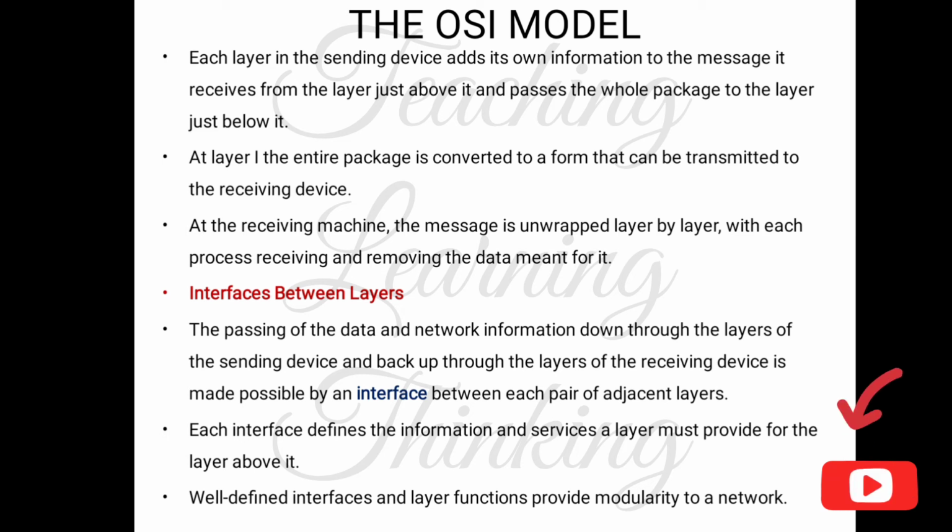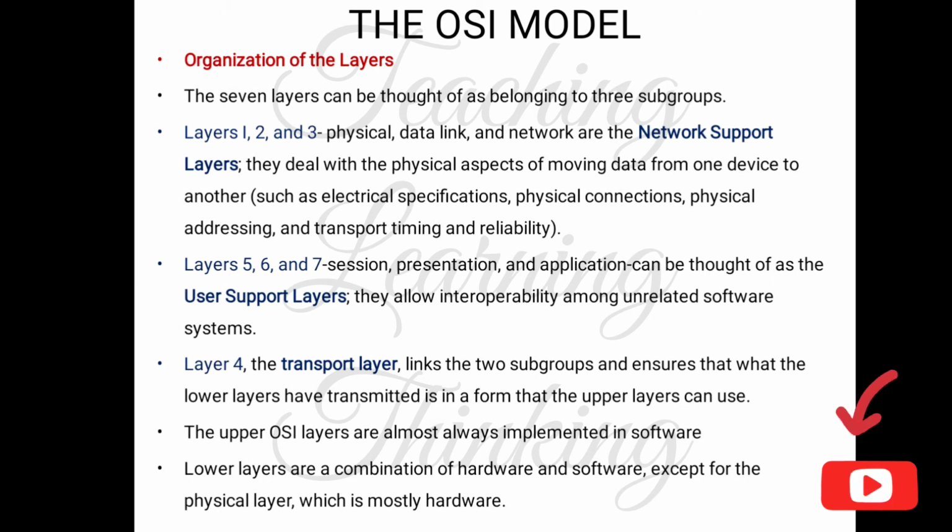So well-defined interfaces and layer functions provide modularity to a network. And that's all about interfaces. The third one is the organization of layers. The 7 layers can be thought of as belonging to 3 groups.